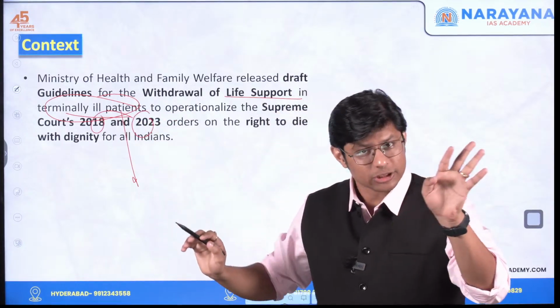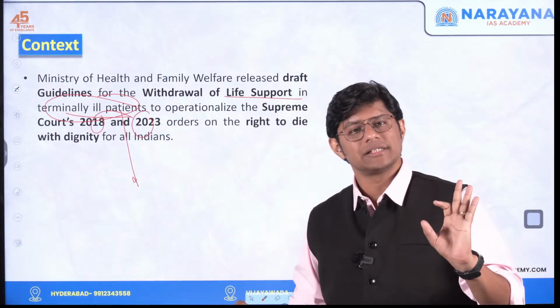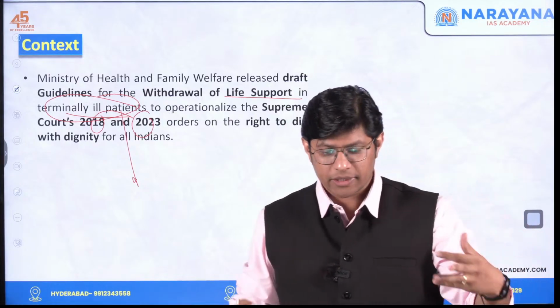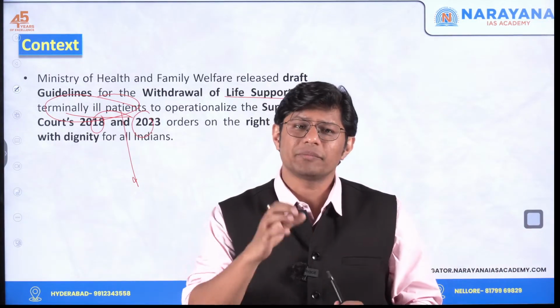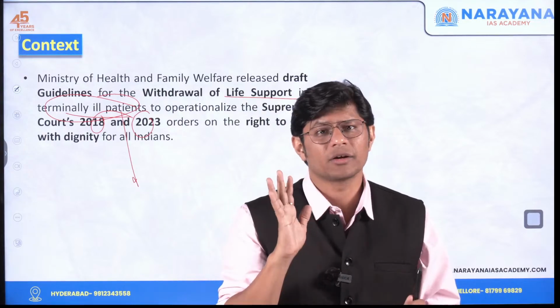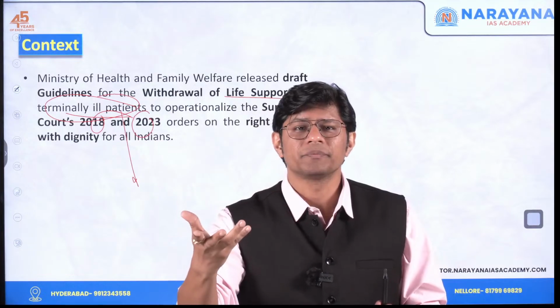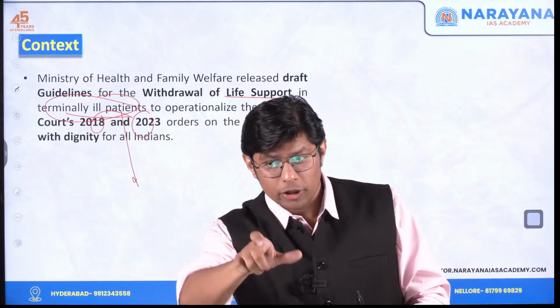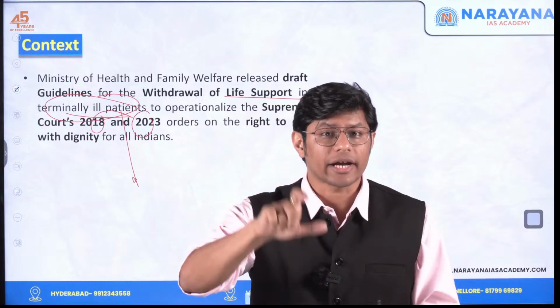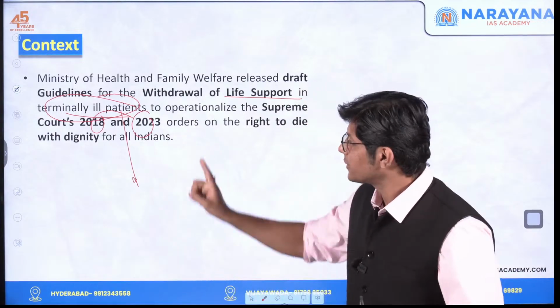We'll understand what the Supreme Court order is, but the context is that the government of India is now coming to terms that if a person is critically ill, going through unimaginable pain, social pain, economic pain, right? That person or his relative, guardian, have the right to end his life. This is the context.